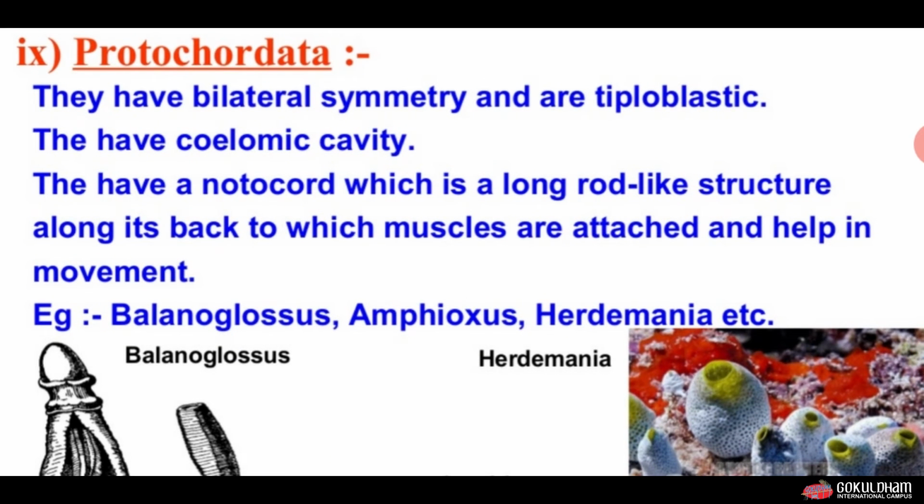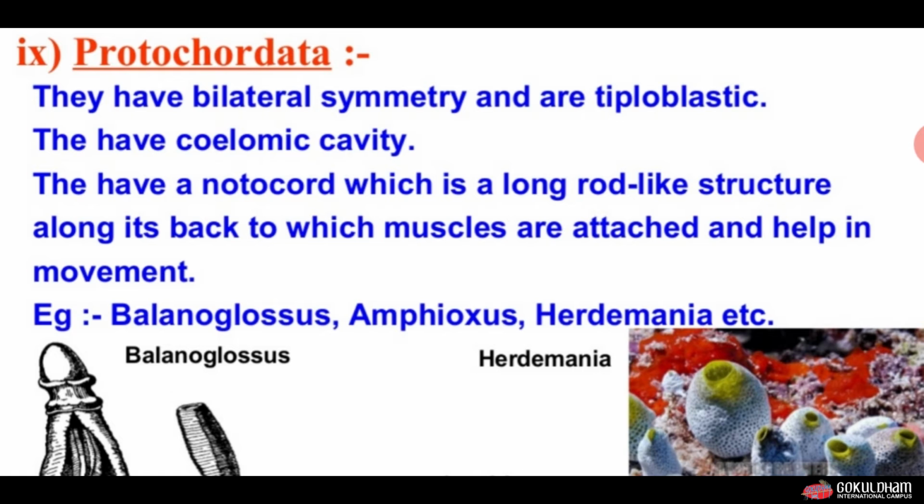Now next group is Protochordata. The characters of Protochordata are they have bilateral symmetry and are triploblastic in nature. They have a coelomic cavity. They have a notochord, which is the long rod-like structure along its back, which is attached to the muscles and helps in the movement of this organism.